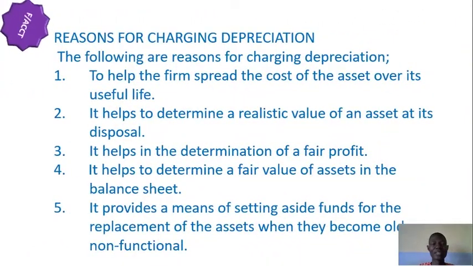Let's make progress. The next thing we are going to consider will be reasons for charging depreciation. Since we know that the more we use the assets, they go down as we make use of them. Is there need to charge depreciation? Yes. We need to charge depreciation due to the following reasons. To help the firm spread the cost of the asset over its useful life.